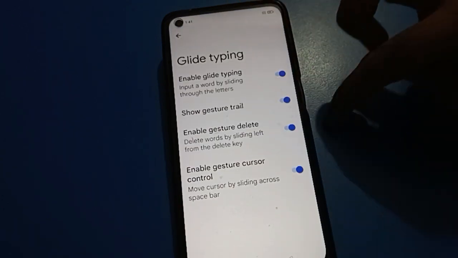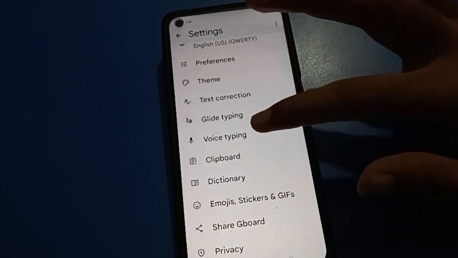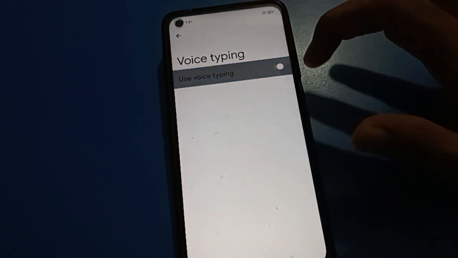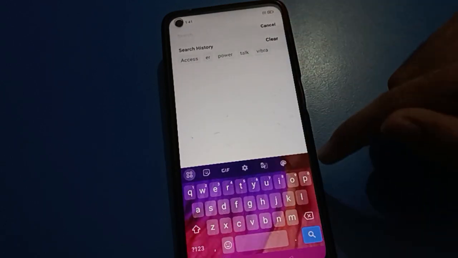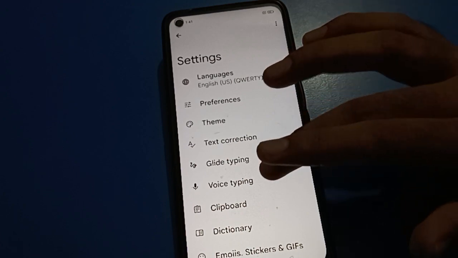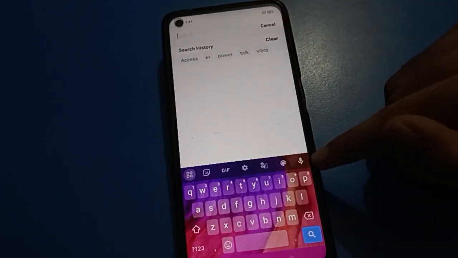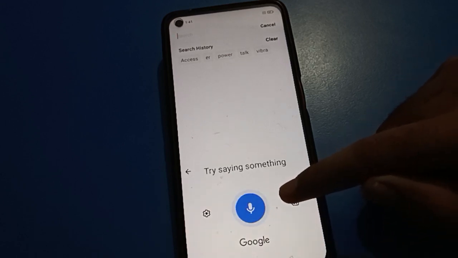If you want to use keyboard glide typing, you can enable glide typing and use it. If you want to remove keyboard voice typing, you can remove keyboard voice typing. Then friends, you cannot use it, the keyboard voice typing icon will be removed. Again if you want to show the keyboard voice typing icon, click here, enable your keyboard voice typing and you can use your keyboard voice typing.